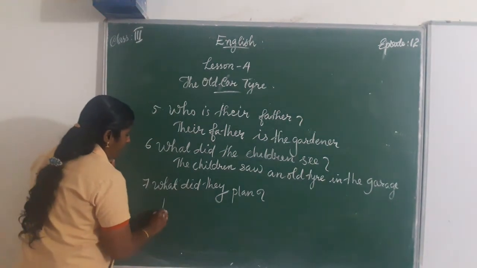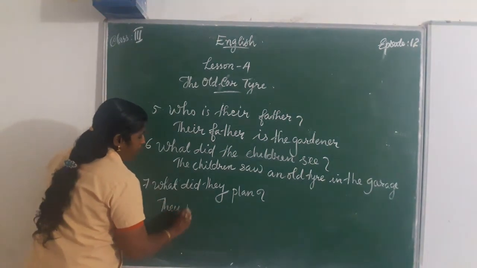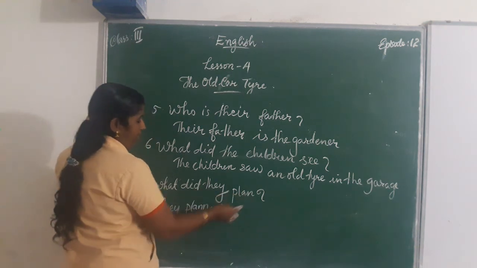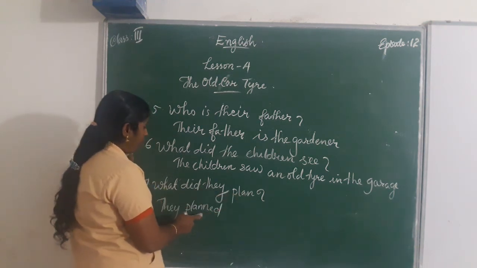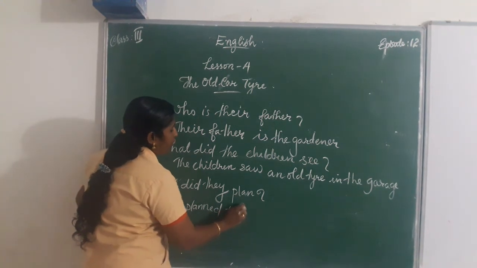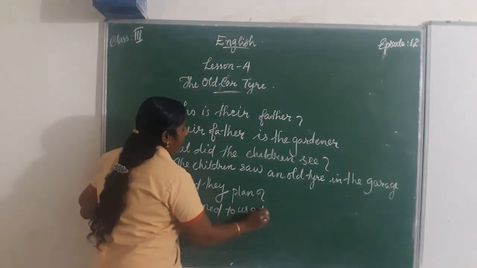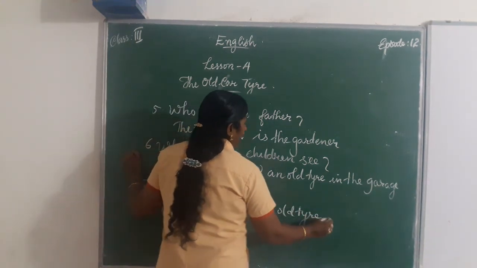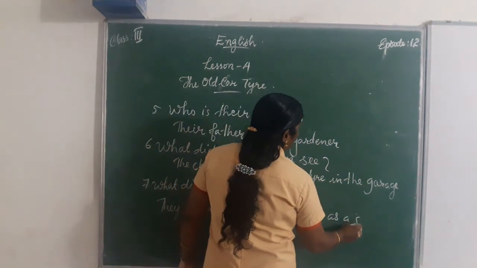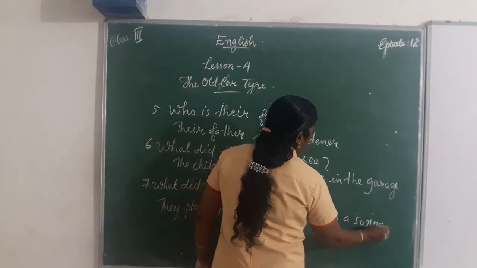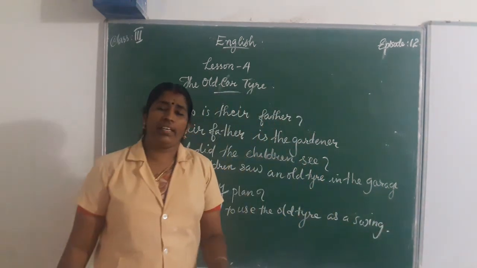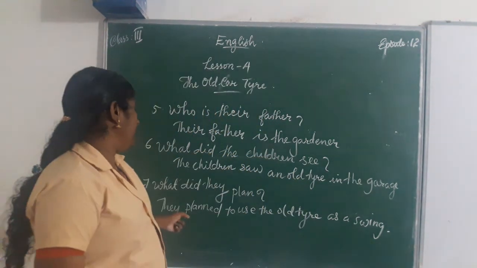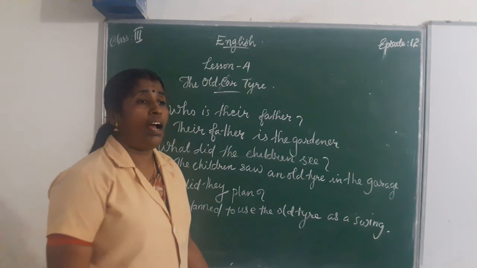P-L-A-N-N-E-D. Here the past tense became planned. They planned to use the old tire as a swing. We can make so many questions from this first part.